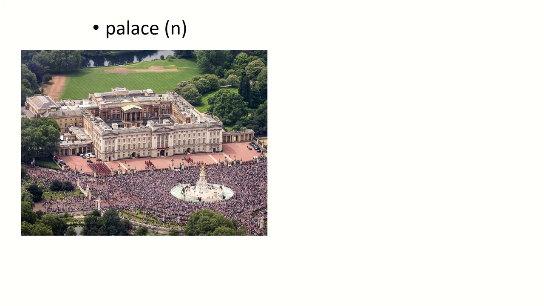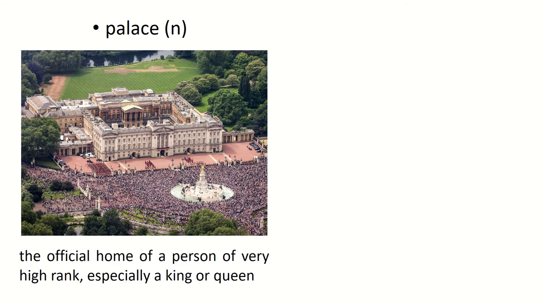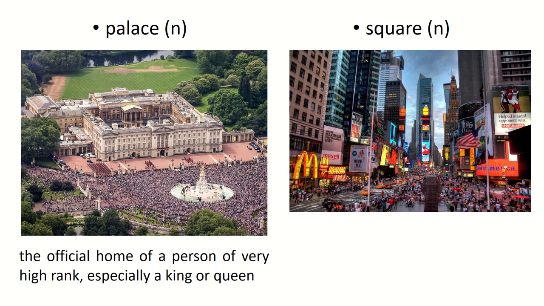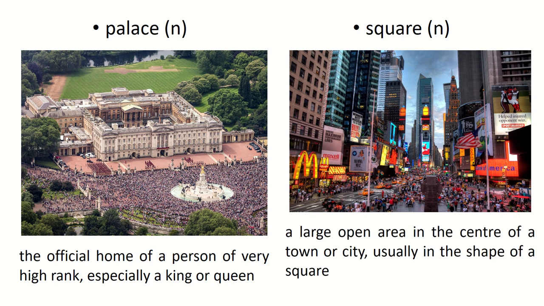Palace. This is a picture of the Buckingham Palace in London, England. So palace is the official home of a person of very high rank, especially a king or a queen. Palace. Cung điện. Square. This is a picture of the Times Square in Manhattan, New York City. Square is a large open area in the center of a town or city, usually in the shape of a square. Square. Quảng trường.